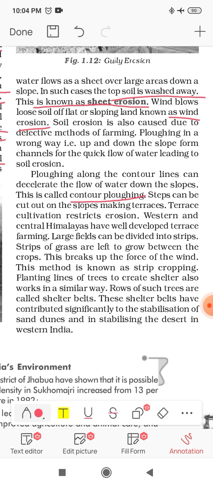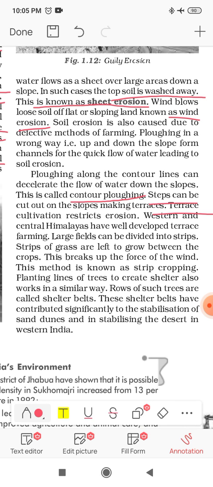Second, steps can be cut on the slopes, making terraces. Terrace cultivation restricts erosion. So yes, as you can see, we can also cut steps over large areas, in large numbers, and form a terrace-like structure, and it will also control the erosion.